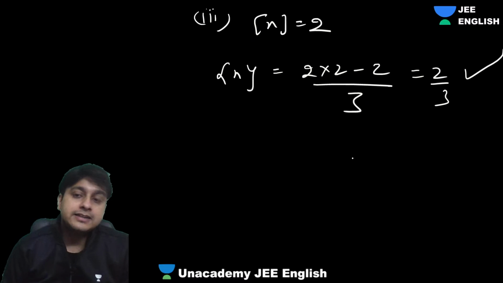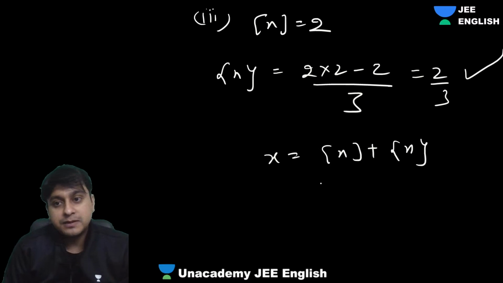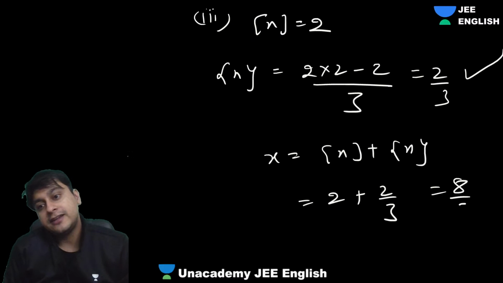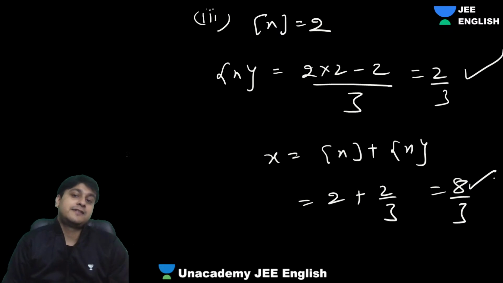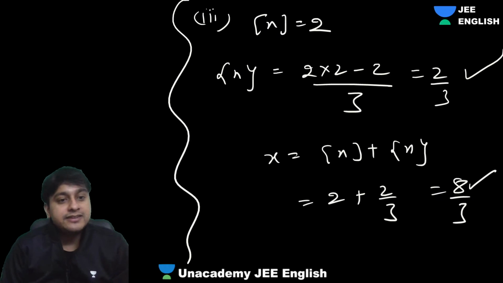So what will we get, guys? We will get x equals box x plus the fractional part. So this plus this, what are we getting? 2 plus 2 by 3, which is 8 by 3. Correct. 8 by 3 is the correct answer.